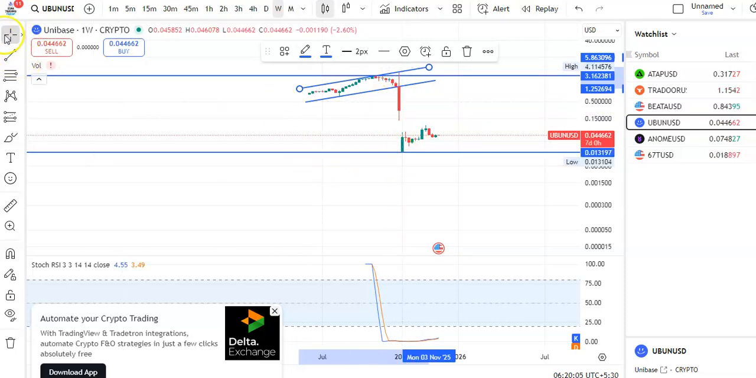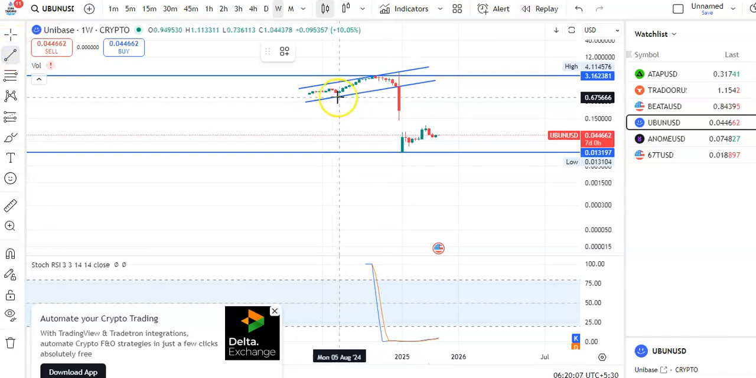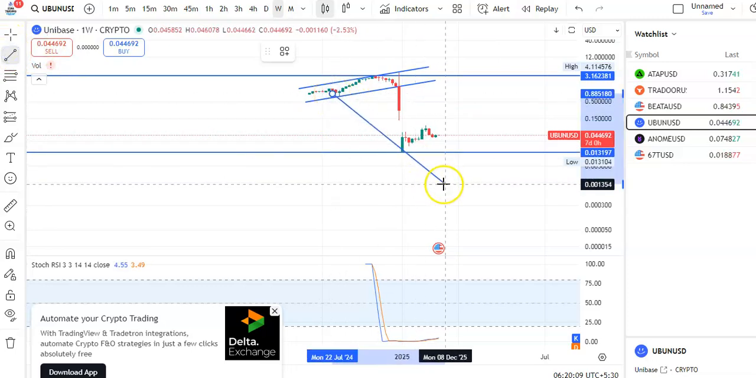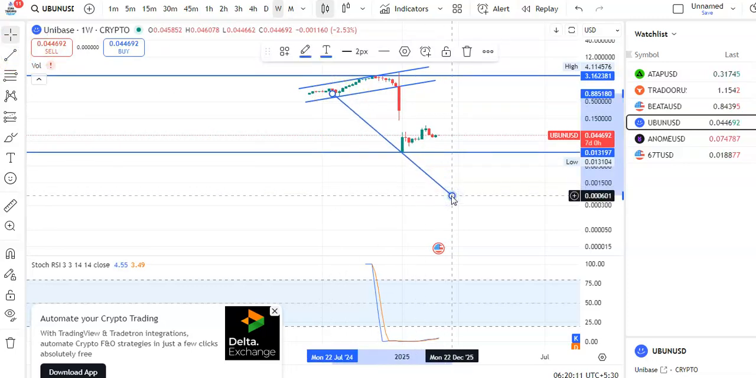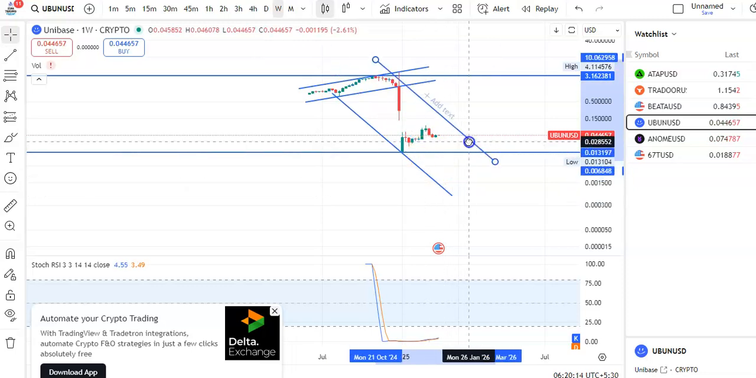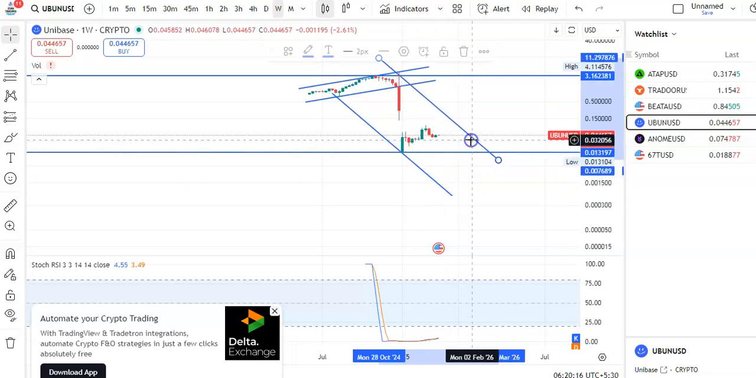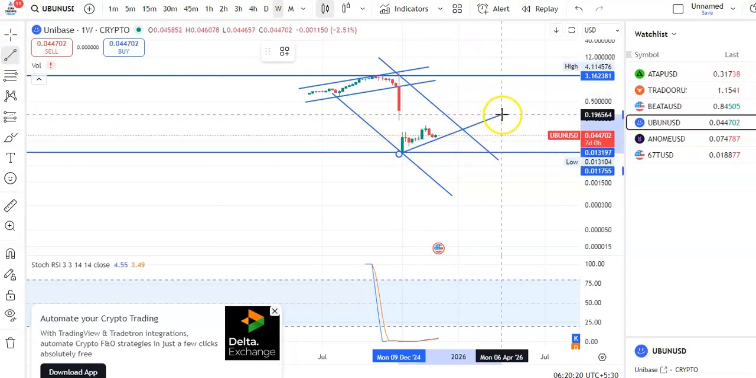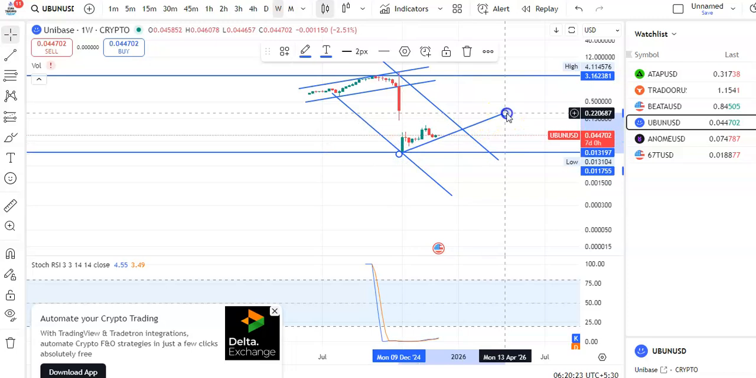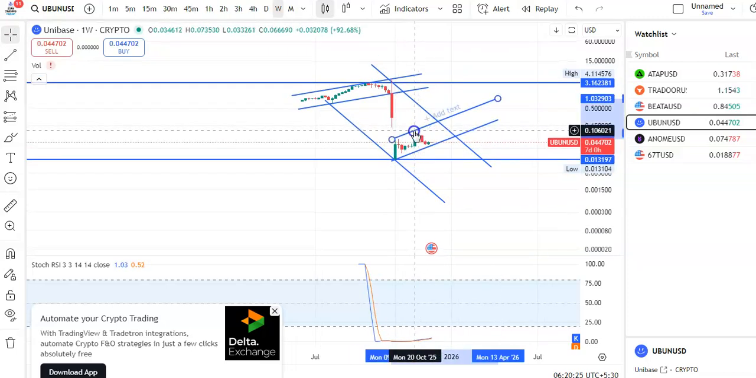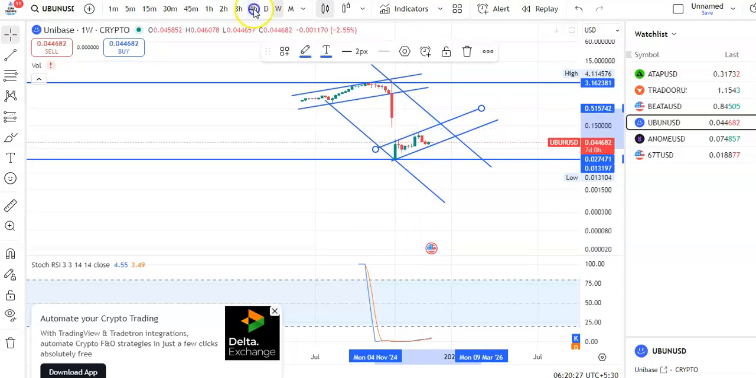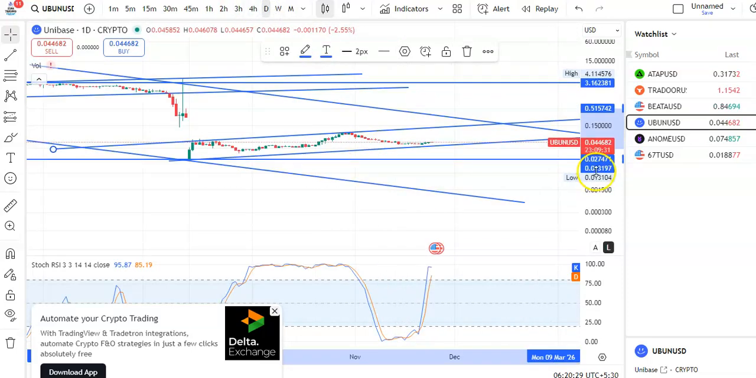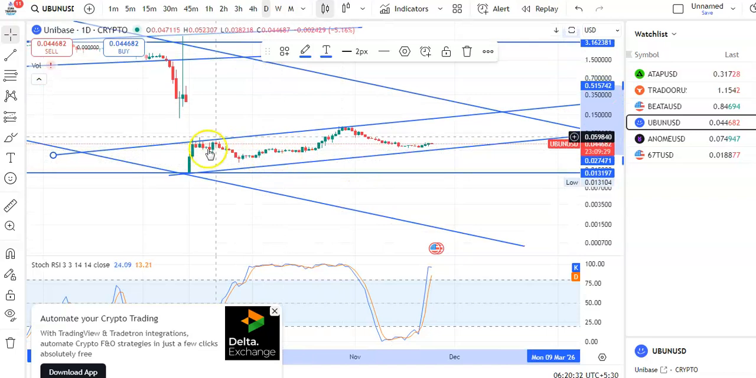Okay, and now you can see candles are moving in this channel pattern. So this is the support trend line. Okay, and this is the resistance trend line. So within this channel pattern only the candles are moving. Okay, and after the fall the candles are moving in this channel pattern. So this is the support trend line and this is the resistance trend line. So within this channel pattern only the candles are moving up. So if you go to the daily chart also, you can see that after the candles went up, fall happened, again it went up. Now you can see candles are falling.